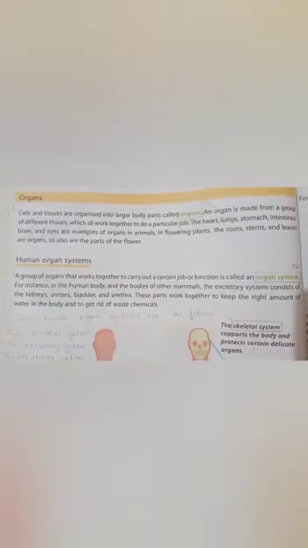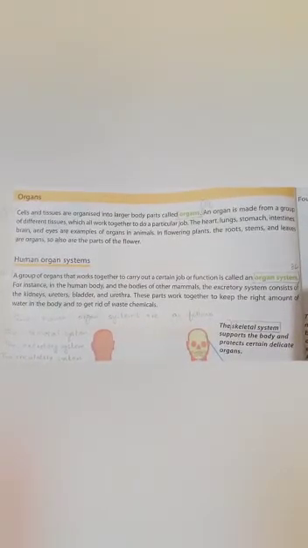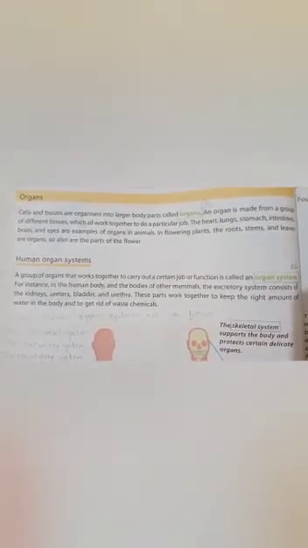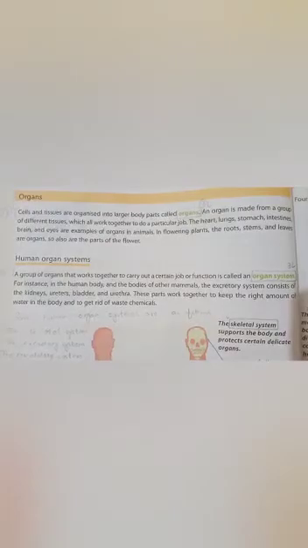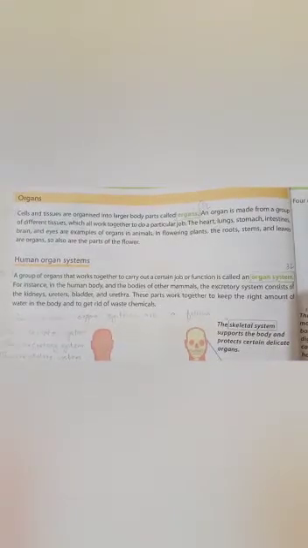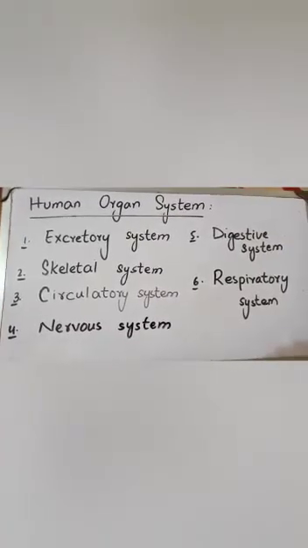First topic of the organ is human organ system. A group of organs that works together to carry out a certain job or function is called an organ system. For instance, in the human body and the bodies of other mammals, the excretory system consists of the kidneys, ureters, bladder and urethra. These parts work together to keep the right amount of water in the body and to get rid of waste chemicals. The human organ systems are as follows.